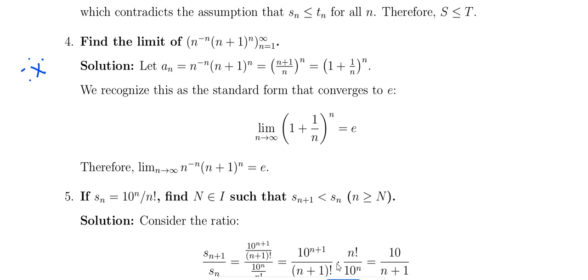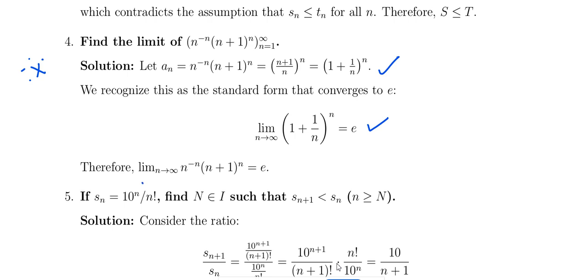So that is n power n over n plus n whole power n, that is the sequence. So that means an equal to n power minus n, n plus 1 whole power n. That's nothing but, bringing n power minus n down, n plus 1 by n whole power n. If you modify this, you will get a sequence you know. Finding the limit for this is not a big thing. So the limit of the sequence is a standard value, that is called e. e lies between 2 and 3.